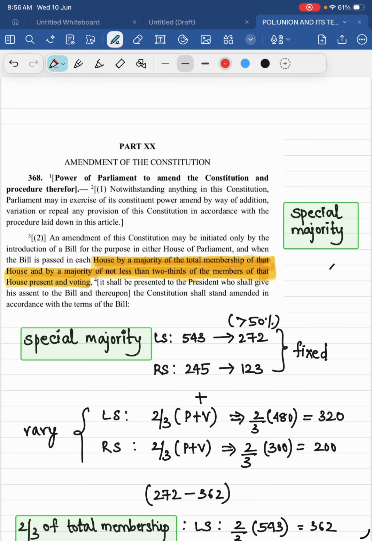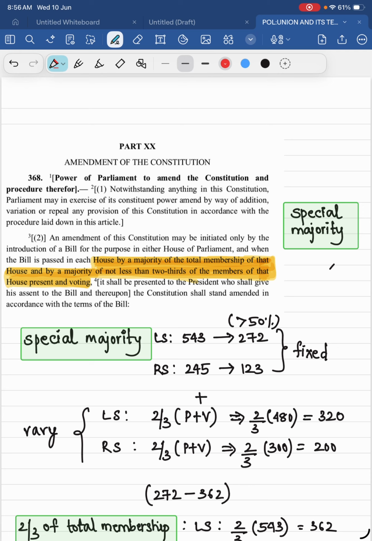In special majority, you know now that the term special majority is not written in the constitution. What is that wording? Let's read. For amending the constitution, you require special majority, and for other purposes also, like for removing a Supreme Court judge, High Court judge, you need a special majority. So let's see what is the wording.